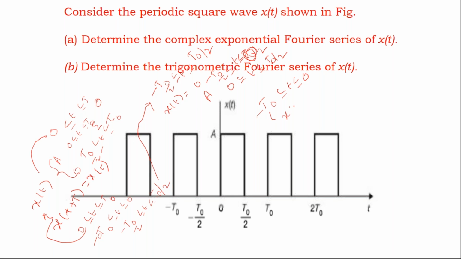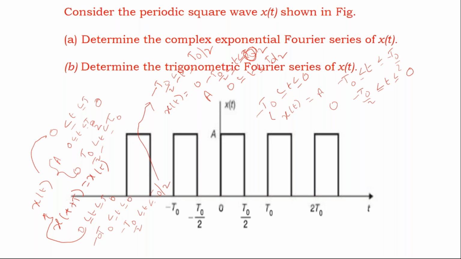I can write the equation for x of t as x of t equal to A for minus t naught less than t less than minus t naught by 2, and it is 0 from minus t naught by 2 less than t less than 0. So observe it, the same waveform, how many equations do we obtain?